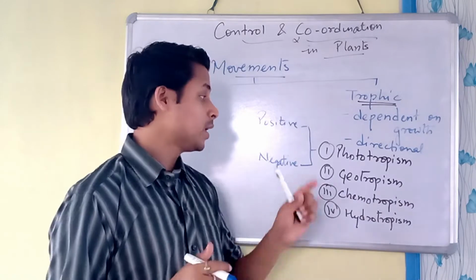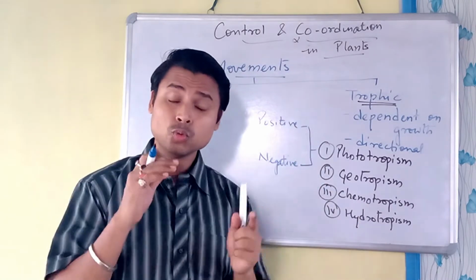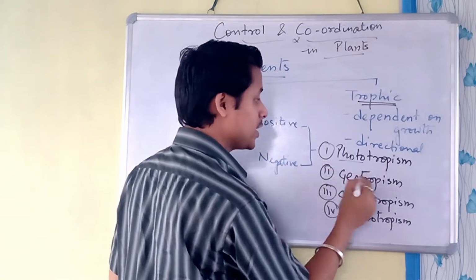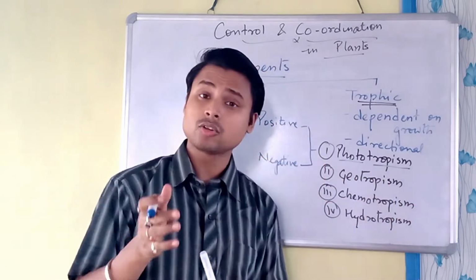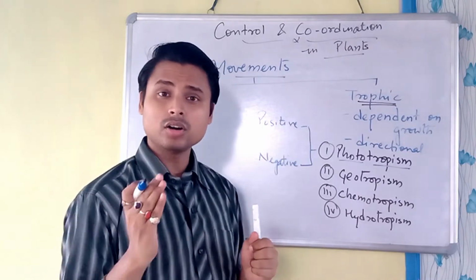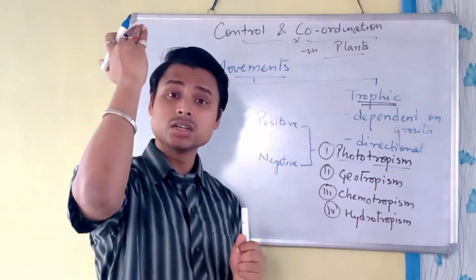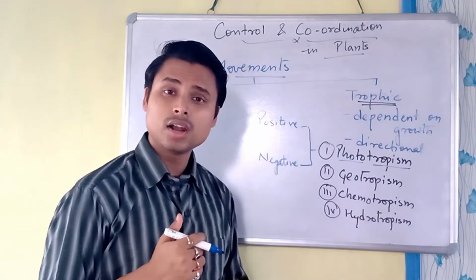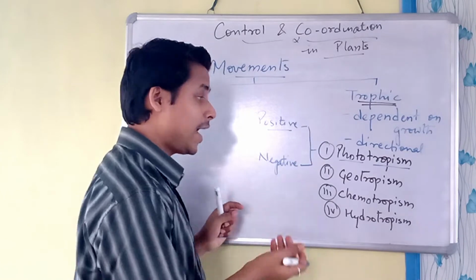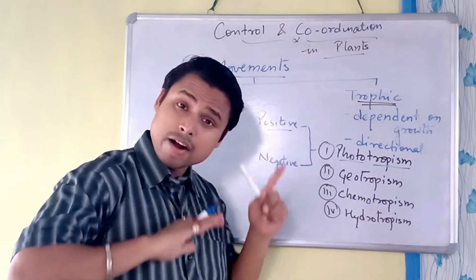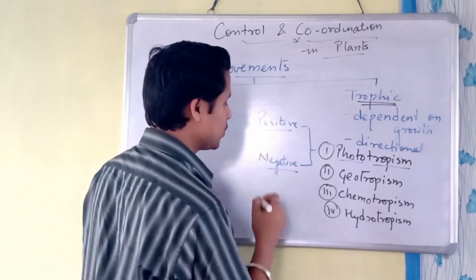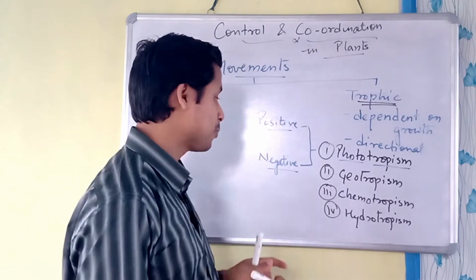We have seen phototropism, which is about sunlight, right? Photo means light and tropism means directional growth. In positive phototropism, the stem goes towards the light, right? That is what we call positive phototropism. And the roots always move away from the light. They go inside the soil, right? That is what we call negative phototropism, right?